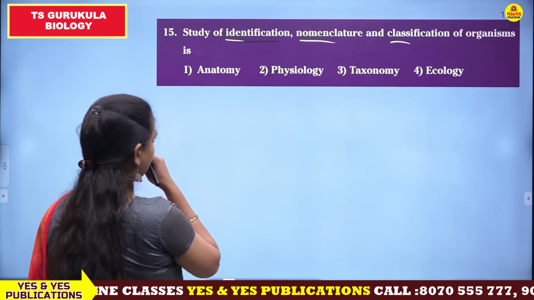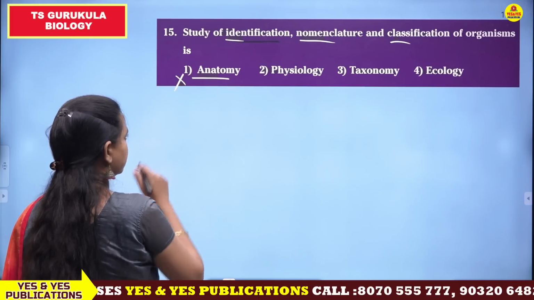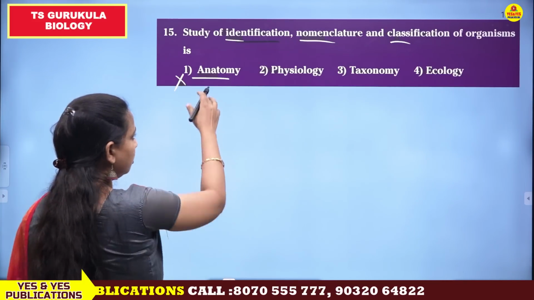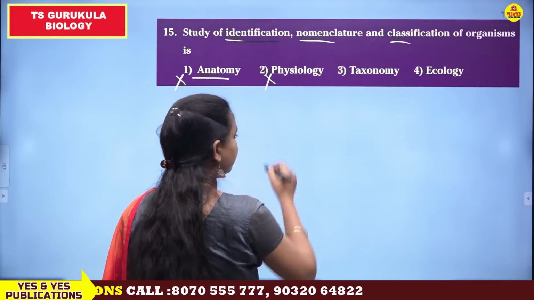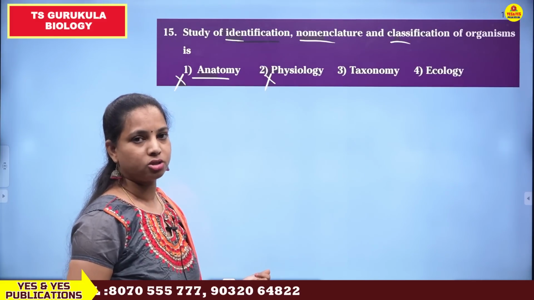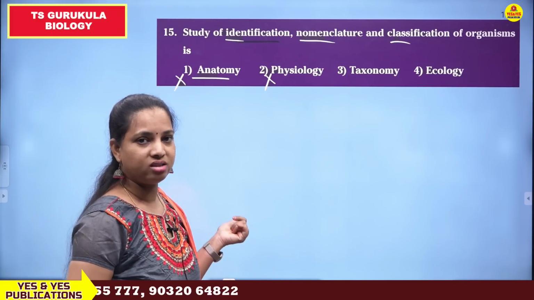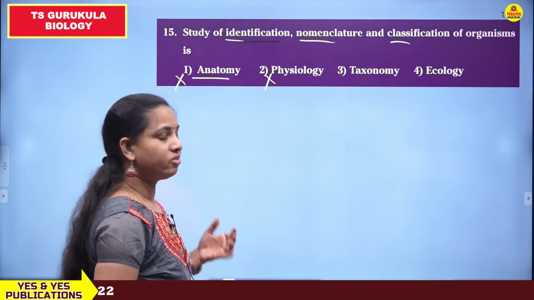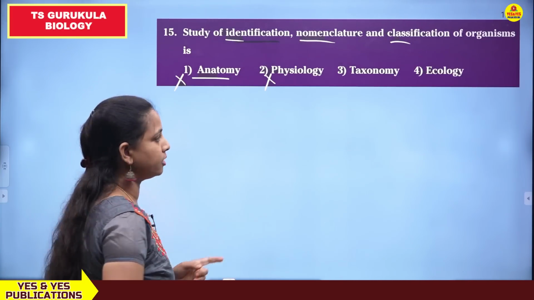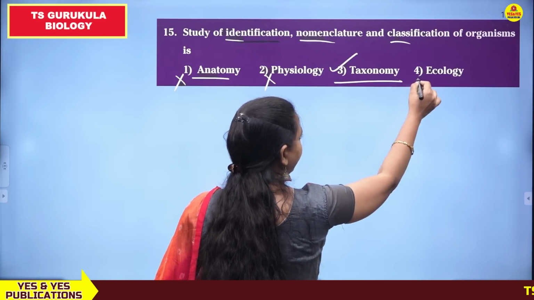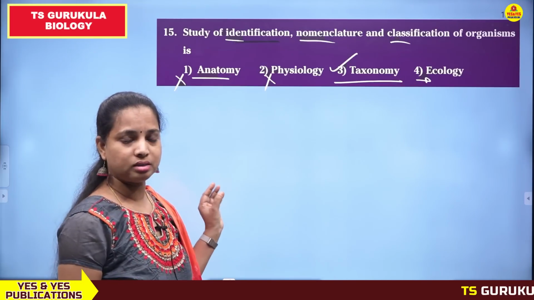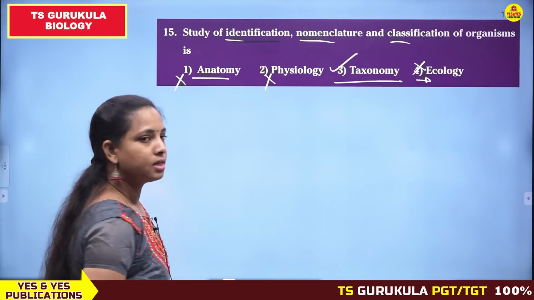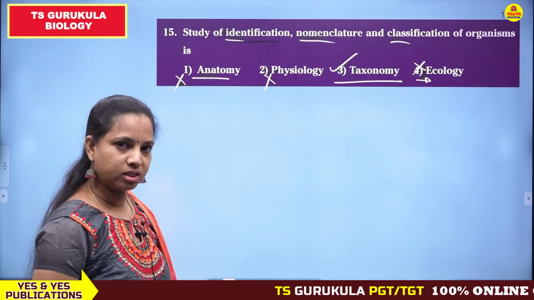We study this clearly in taxonomy. What are the options given here? Anatomy, no. Anatomy is the study of the internal structure of a plant or animal. So anatomy is wrong. Physiology is nothing but the study of the functioning of the organism, how it functions, what are the physical processes for the organism to grow or reproduce, reproduction, respiration, several other physiological processes can be dealt with under physiology. Taxonomy is the correct one, and ecology is nothing but the study of organisms and their interaction with the environment. So the fourth option is also incorrect. Third one is correct. Now moving to the next bit.